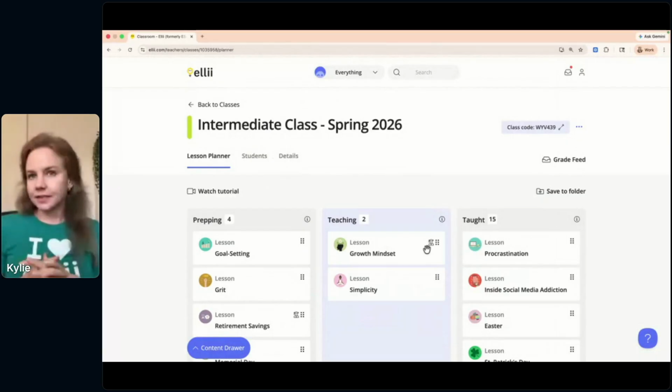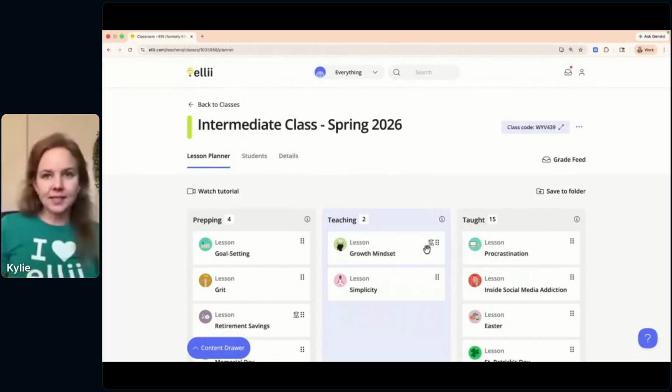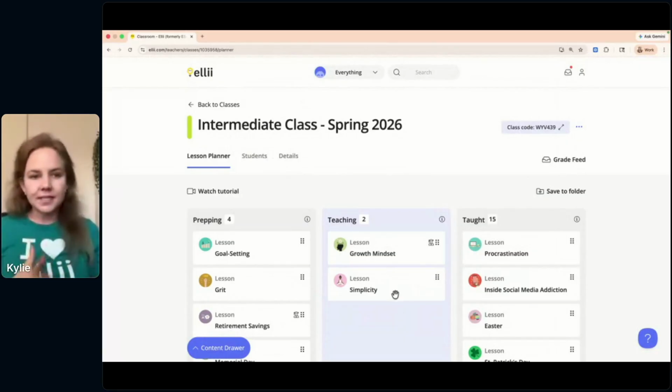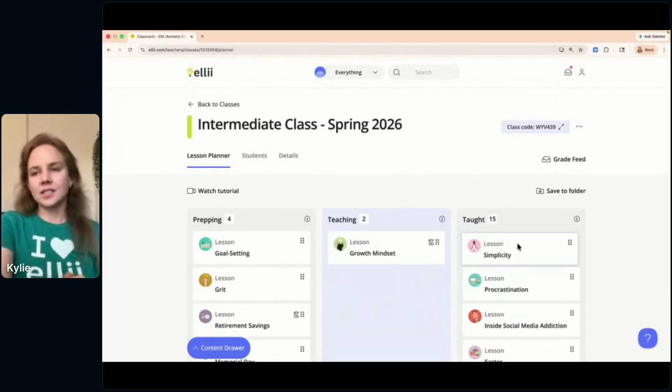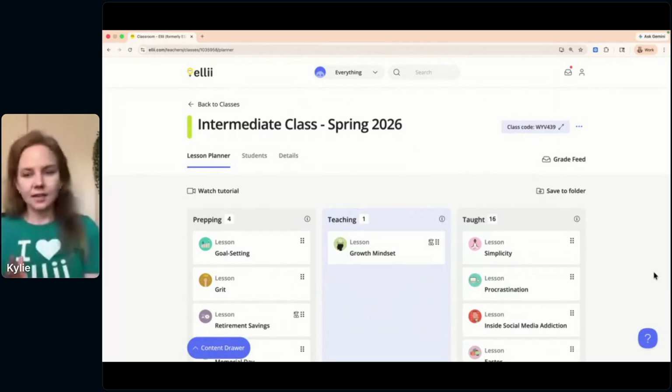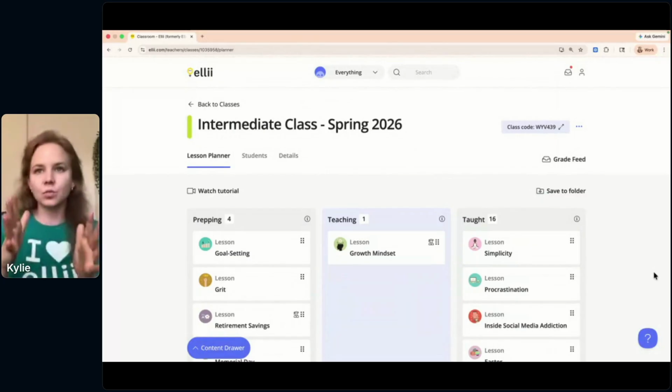And let's say now I assign that growth mindset lesson. We were working on that simplicity lesson for a while, but I want it out of the way. I can just drag it into the taught lane and then it's out of the way, and students will only see that growth mindset for those students that it was assigned to. So that's the basics of the lesson planner.